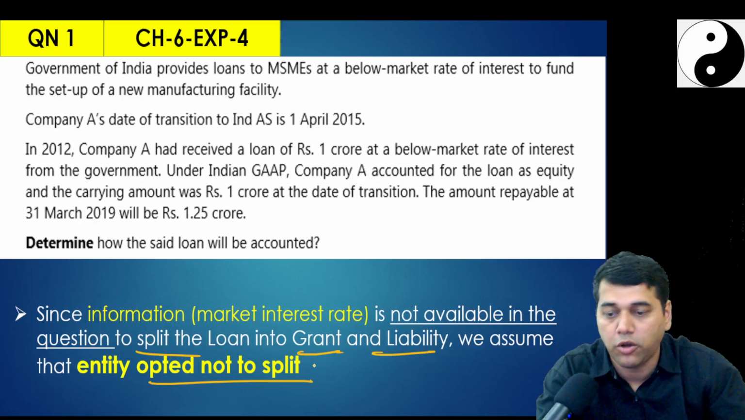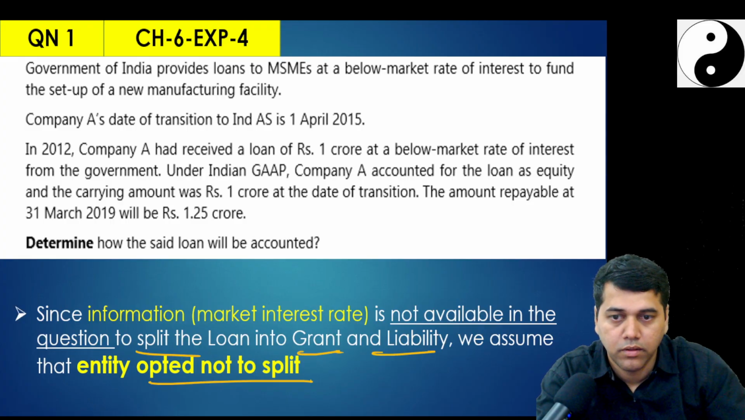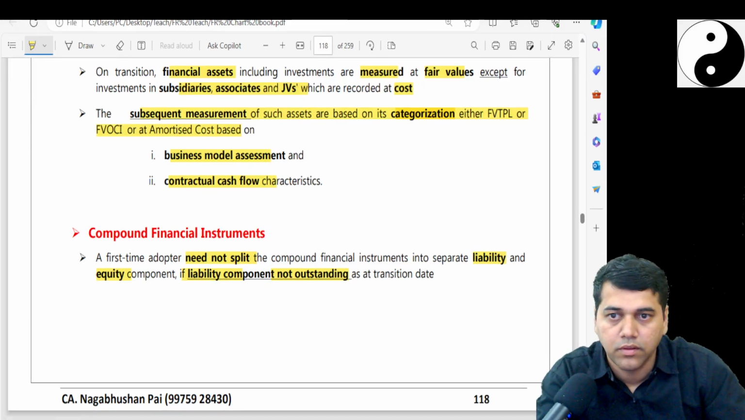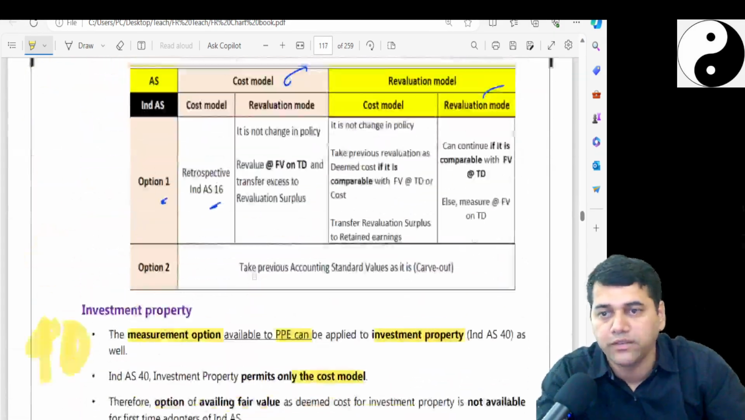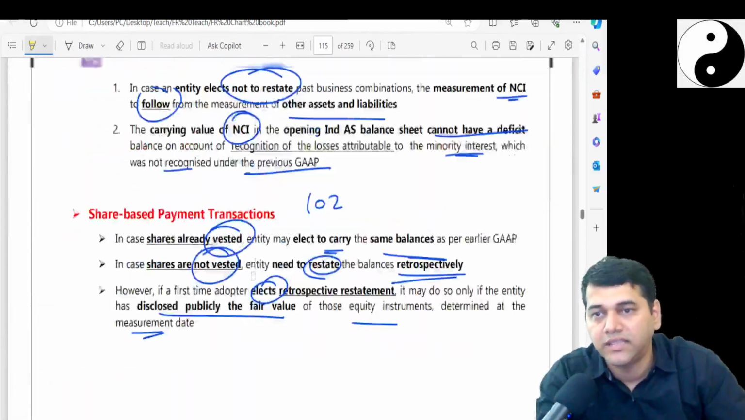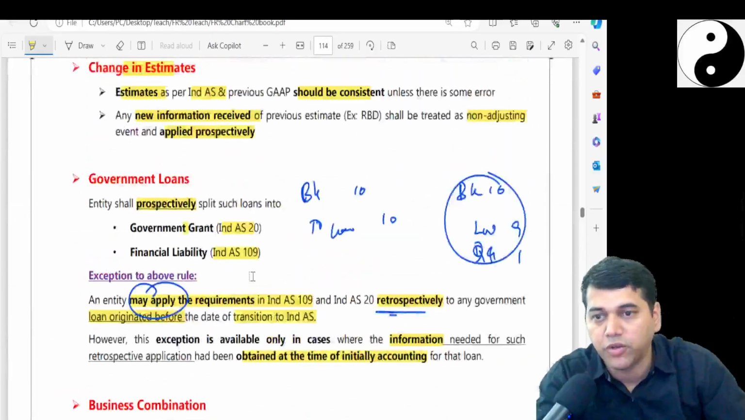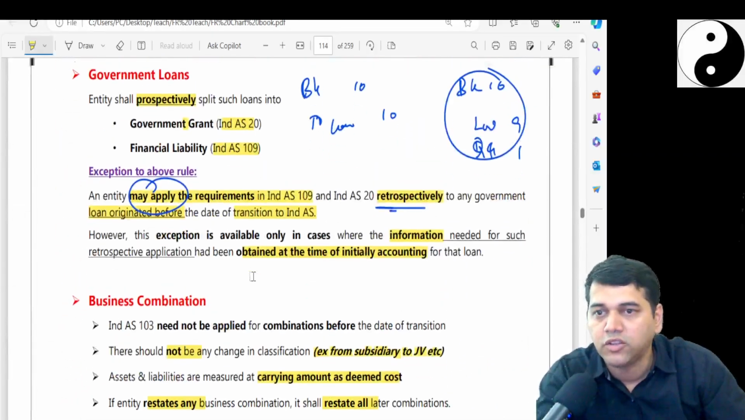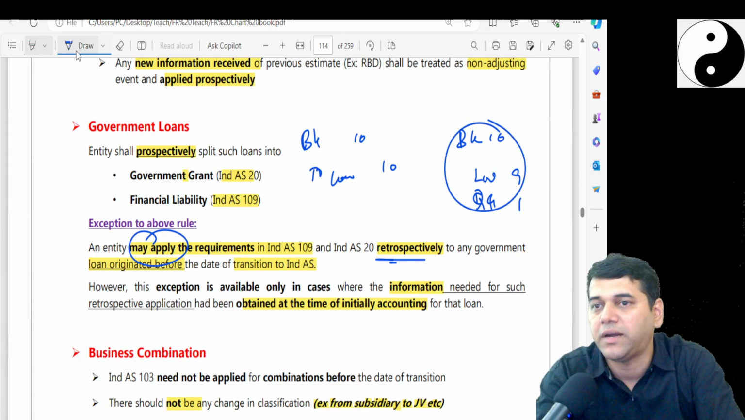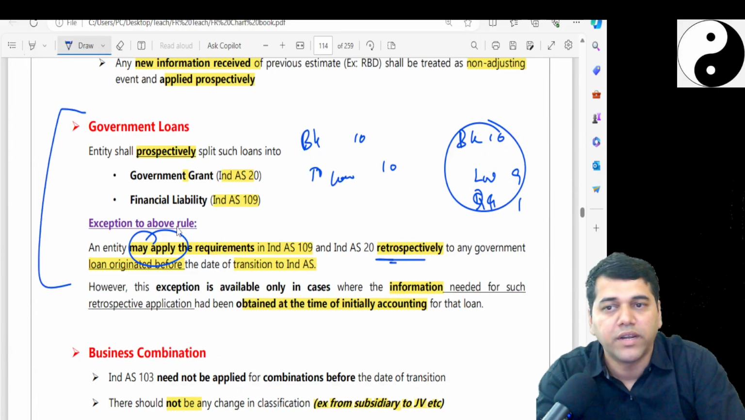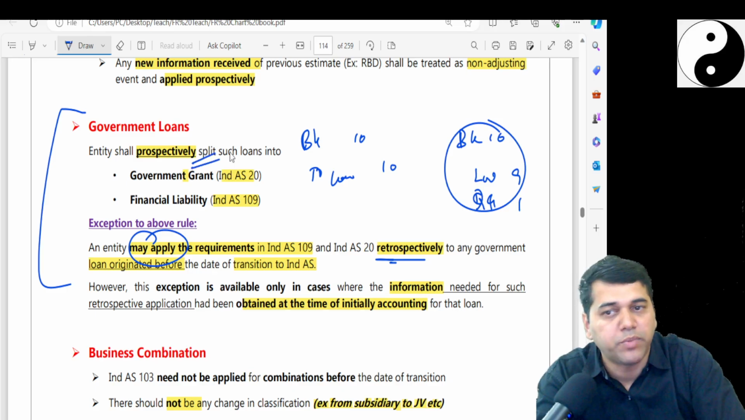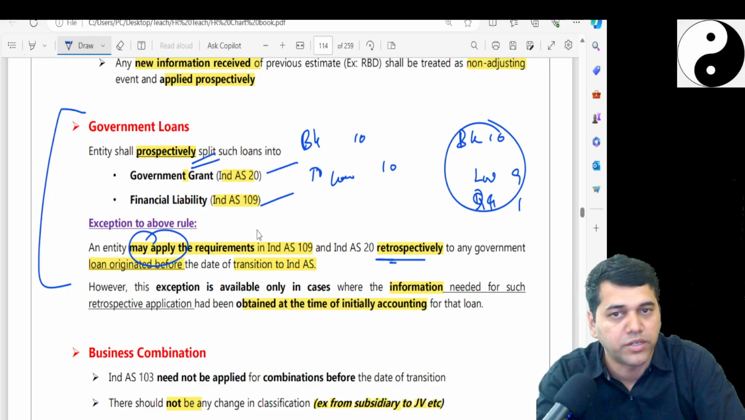See, there was one option. So the option goes like this. So maybe I'll share this. You have to refer to it from time to time whenever we do the adjustment. The option is the government loan. This part you have to apply. What does it say? The entity has to apply prospectively, splitting into two components.